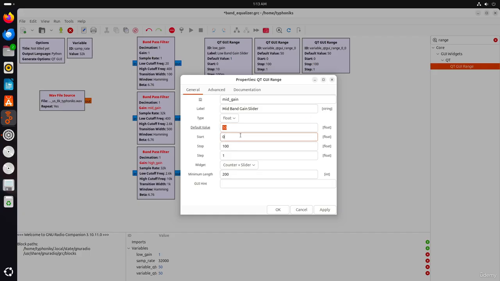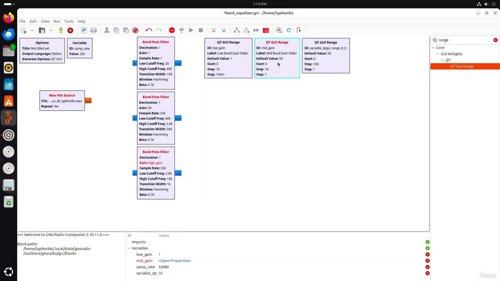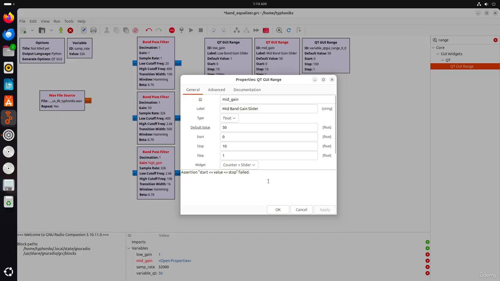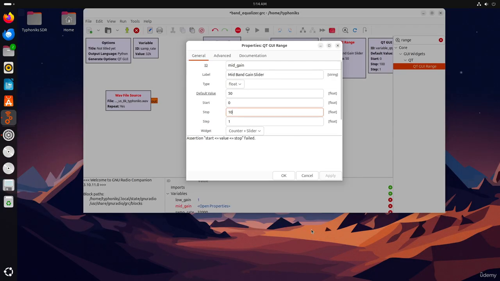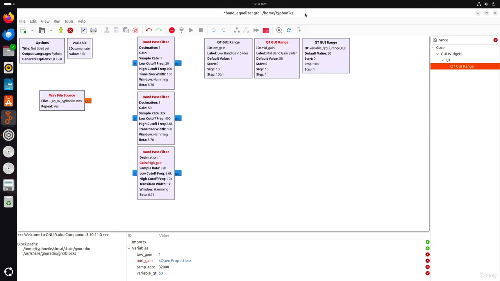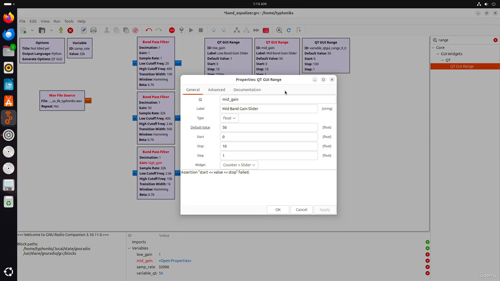Start 0 to 10, step 1, and click on apply. That's it. Start 0. Yeah, we will also change the default value to 1.